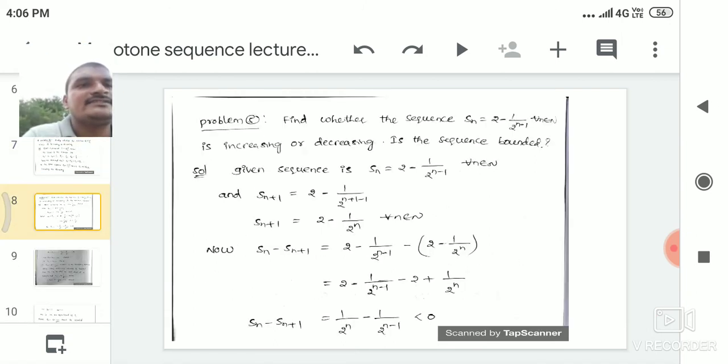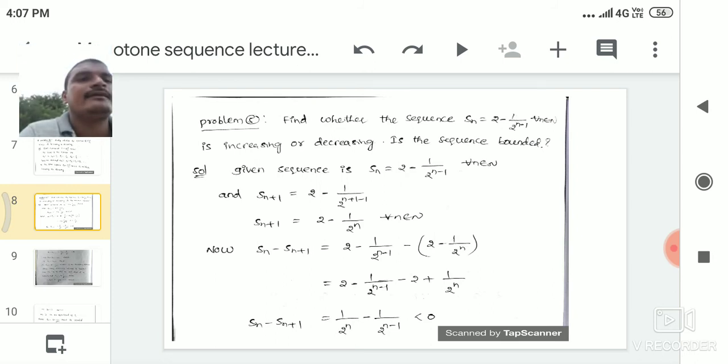Find whether the sequence Sn is equal to 2 minus 1 by 2 power n minus 1 for all n belongs to N is increasing or decreasing. Is the sequence bounded? Here also we have to verify whether the given sequence is either increasing or decreasing, and also whether the given sequence is bounded or not.